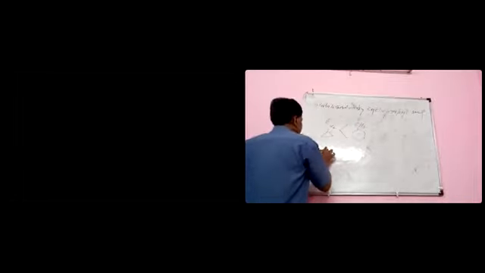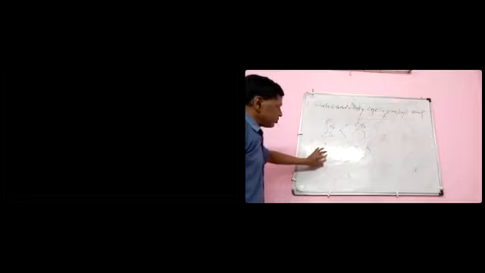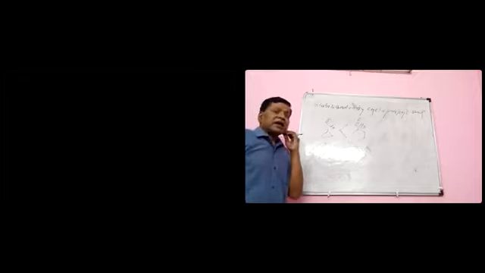However, in carbocation, we discussed in yesterday's class that this is more stable. In the case of carbocation, the cyclopropyl group provides more stability than the phenyl group.